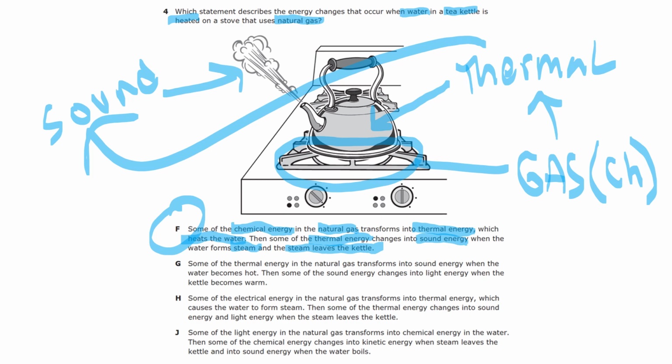G, some of the thermal energy of the natural gas transforms into sound energy. Okay, so we're skipping steps there, so that's already wrong. H, some of the electrical energy in the natural gas transforms into thermal energy. Okay, which causes the water to form steam. Okay. Thermal energy changes into sound energy. Okay. And light energy. Oof. Okay, so that's going to make it wrong. There is no light energy involved in this transformation. And the last one says some light energy, so we can already stop there. That is incorrect. So this should be the right answer, F.